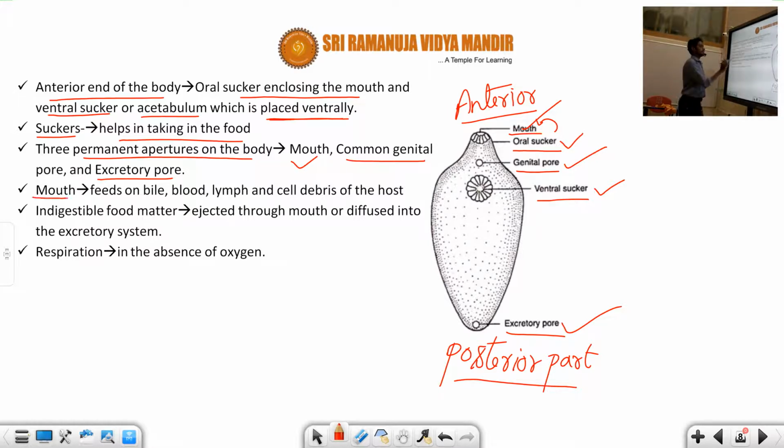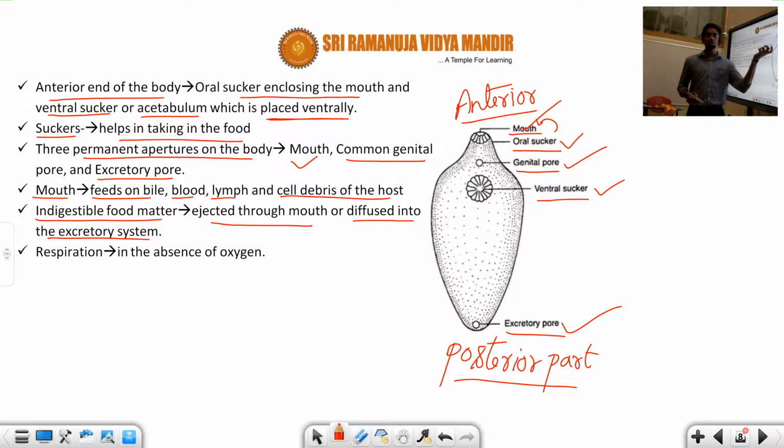Next, what is the function of the mouth, students? I told you already, Fasciola hepatica depends on the host organism. So this mouth feeds on bile from the bile duct, the bile juice and the blood. It also feeds on the blood, lymph and cell debris of the host organism. Here the host organism can be an animal or a human being. Indigestible food matter is ejected through the mouth or diffused into the excretory system.